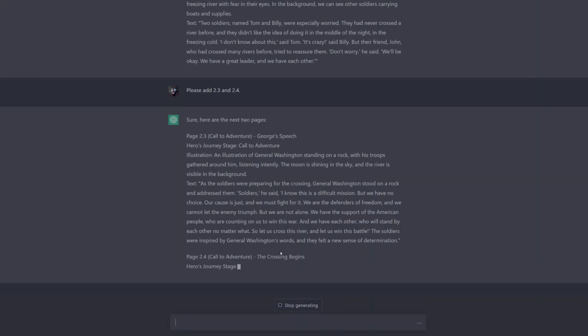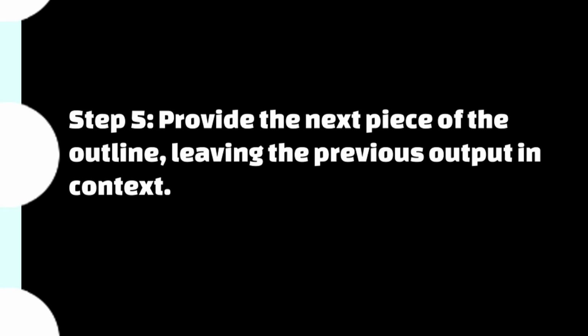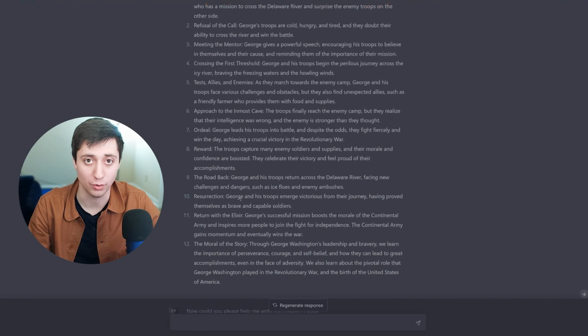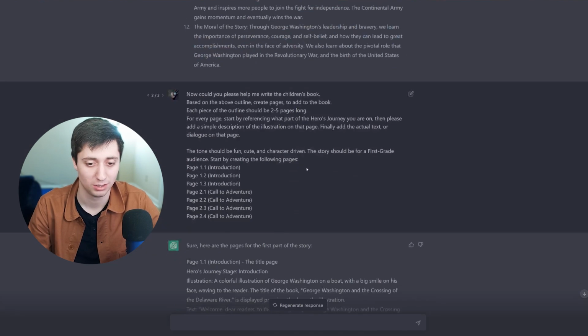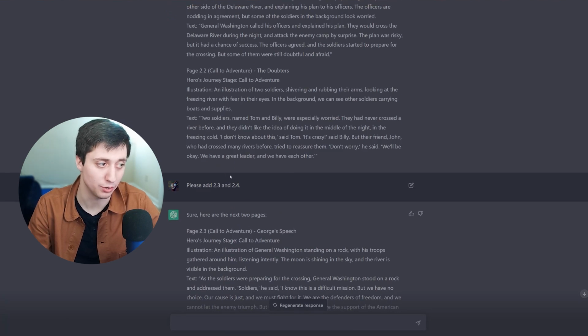But once you're happy with the results from your prompt, you can move on to the next piece of the outline. We are going to actually start with 3 and 4 and actually type out kind of the next thing we're going to do.